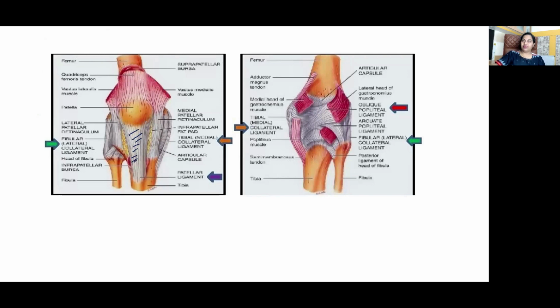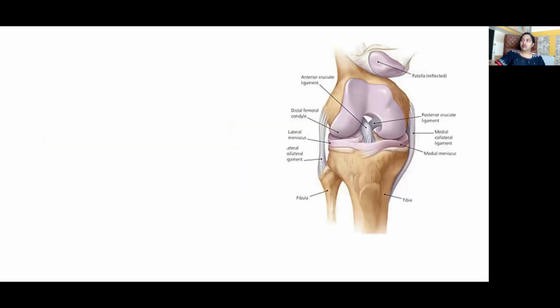Ligamentum patellae, the medial or tibial collateral ligament, the lateral or fibular collateral ligament, and on the posterior aspect, the oblique popliteal ligament and the arcuate ligament. All these which lie outside the capsule of the knee joint are called extracapsular ligaments. What about intracapsular ligaments? The anterior cruciate ligament and the posterior cruciate ligament.